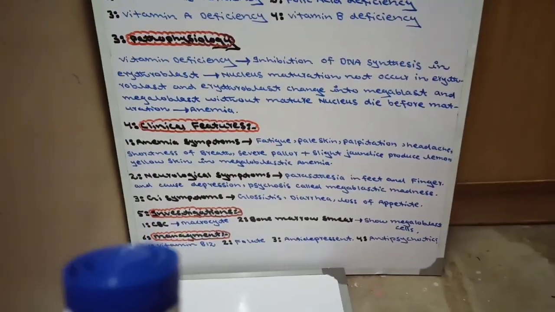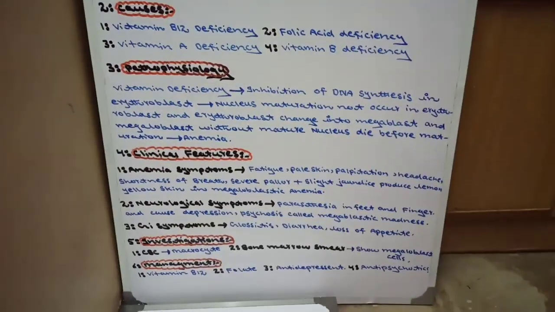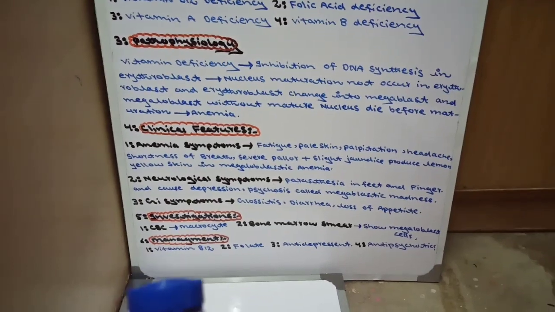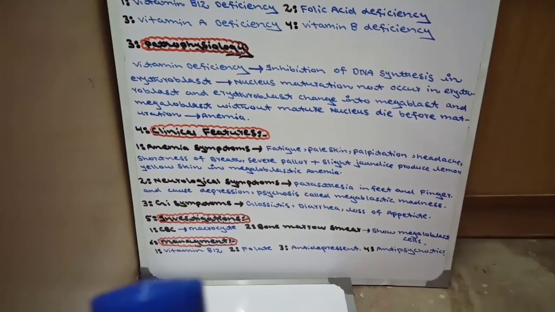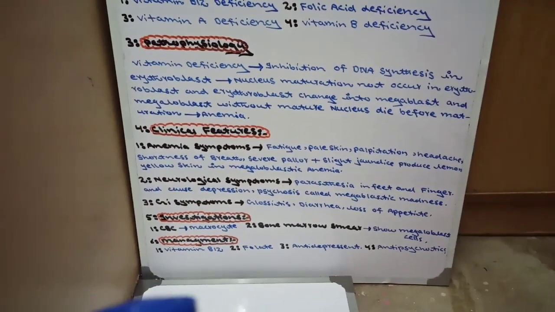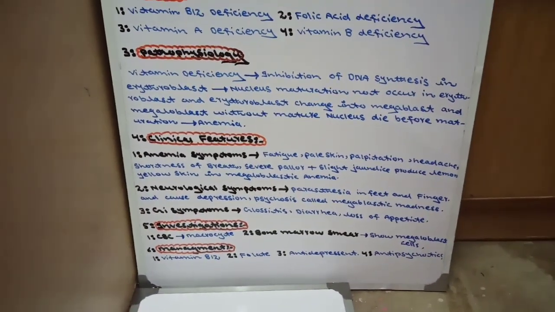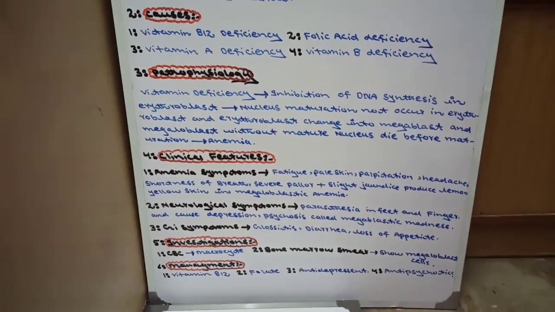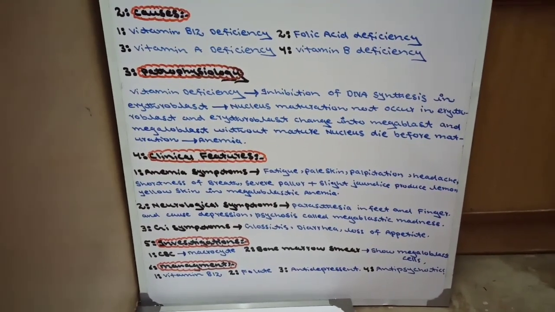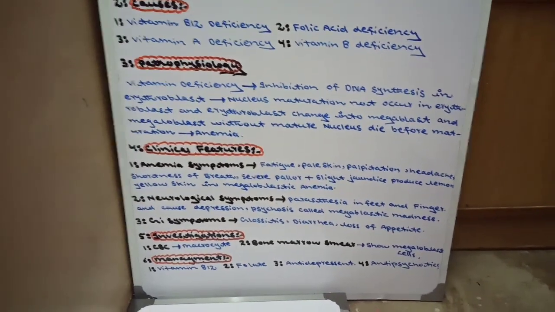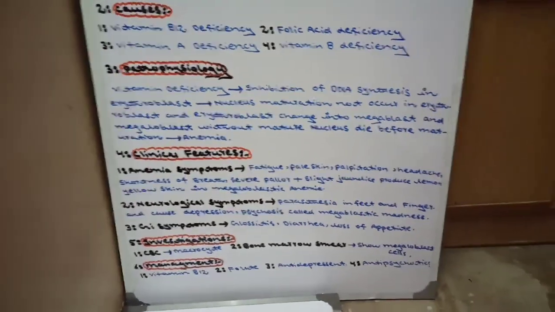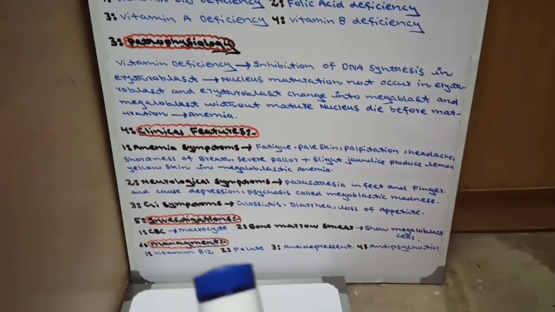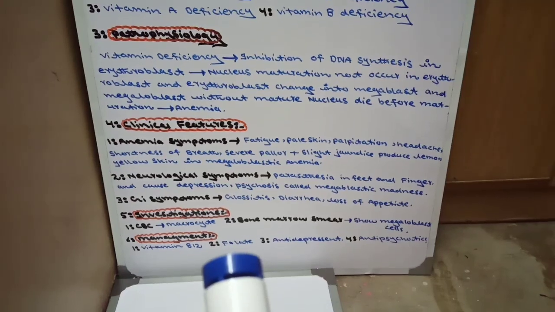Now after investigation, management. If there is vitamin B12 deficiency, we give vitamin B12 to the patient, also called cobalamin, by intramuscular injection, and also orally by cobalamin tablet. And if there is folate deficiency or folic acid deficiency, we also give the patient folate.